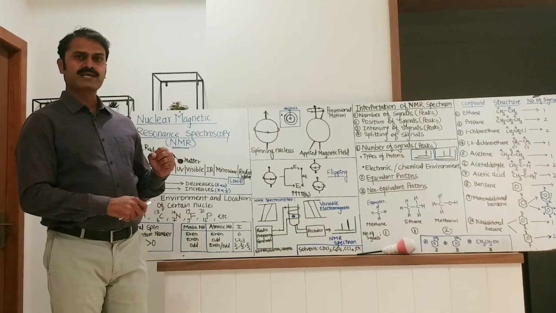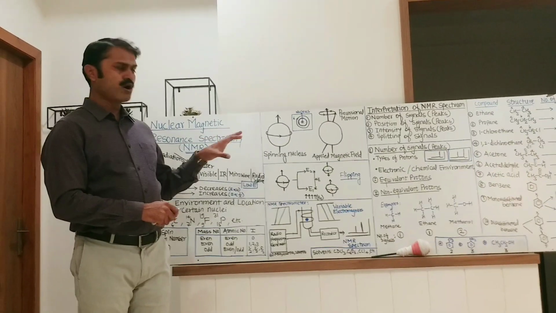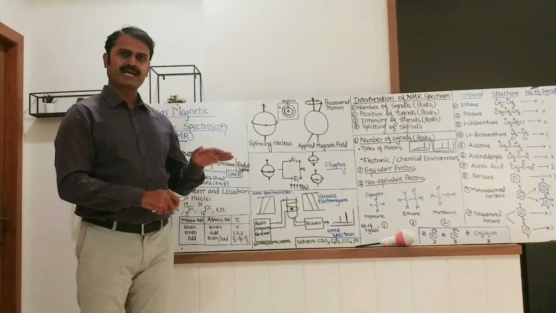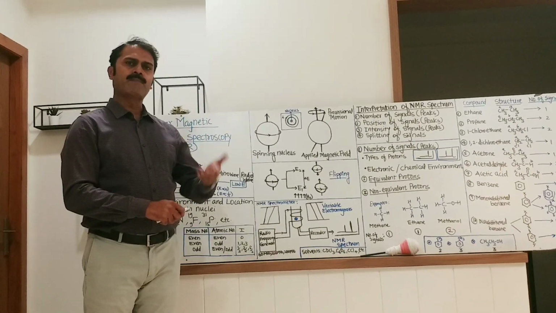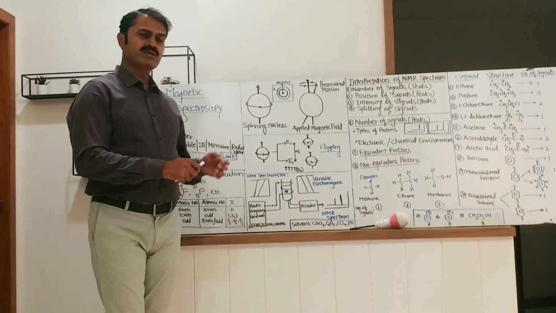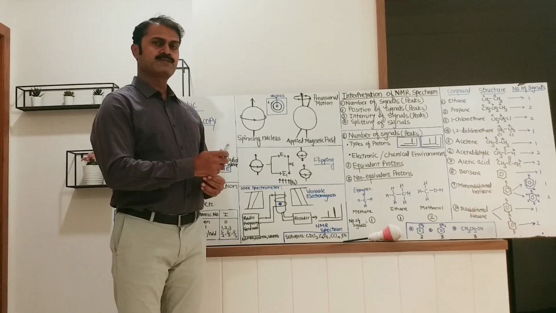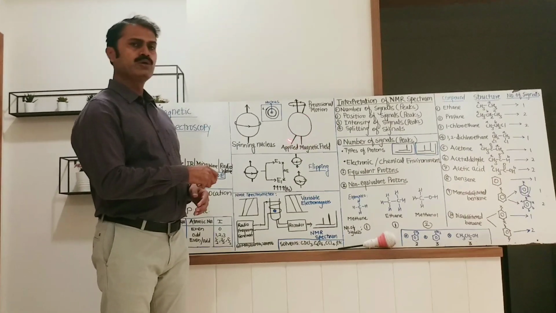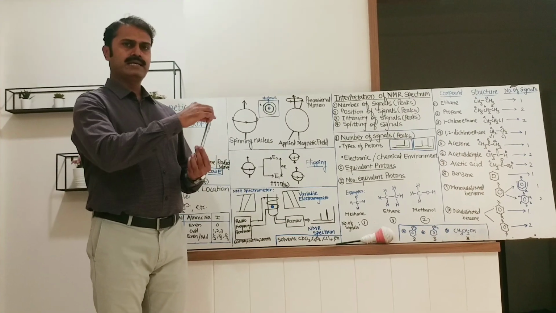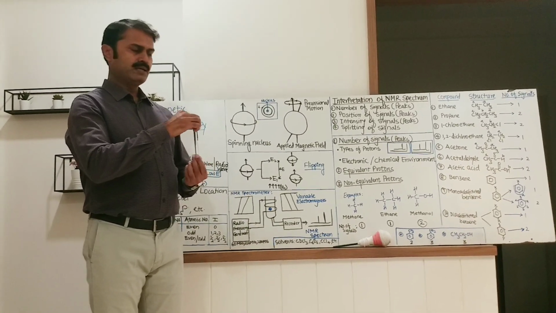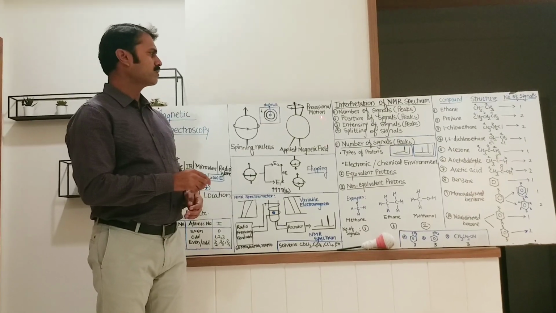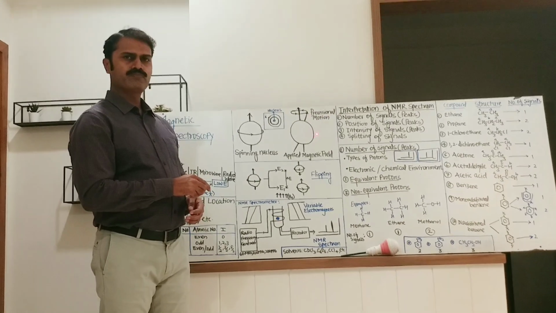So in presence of external magnetic field, this small magnet either aligns in the direction of external magnetic field or it will oppose the external magnetic field. In presence of external magnetic field, the nucleus spins about its axis and also rotates about its axis. Such type of motion is known as precessional motion.